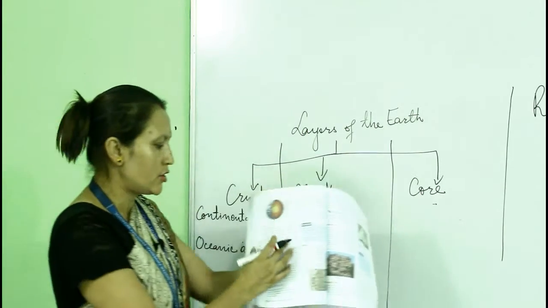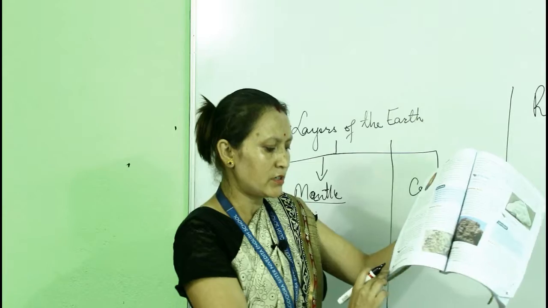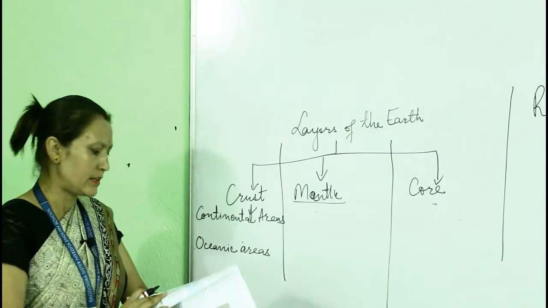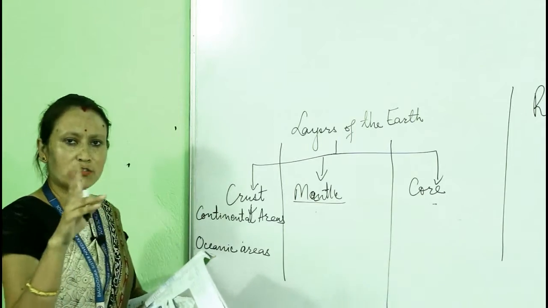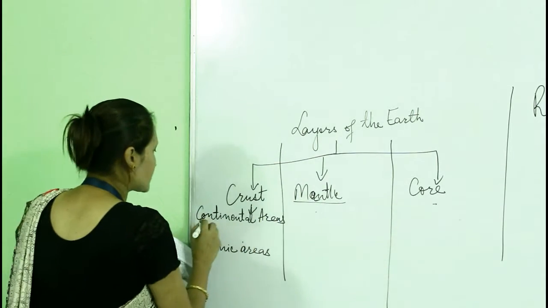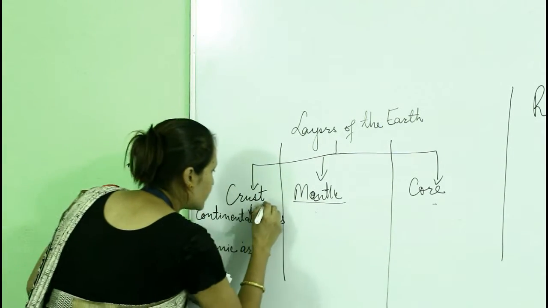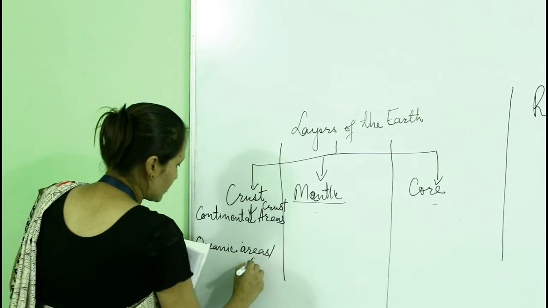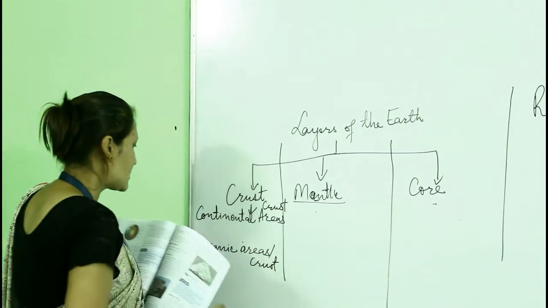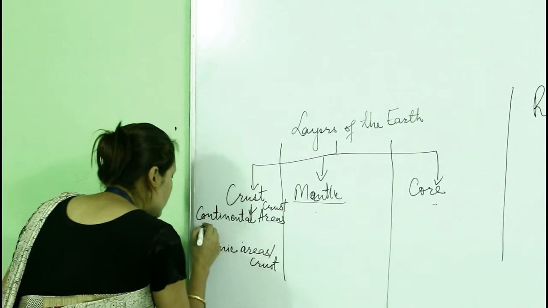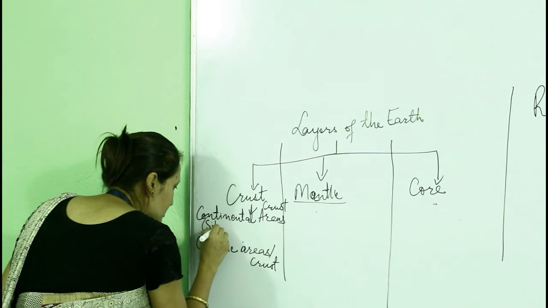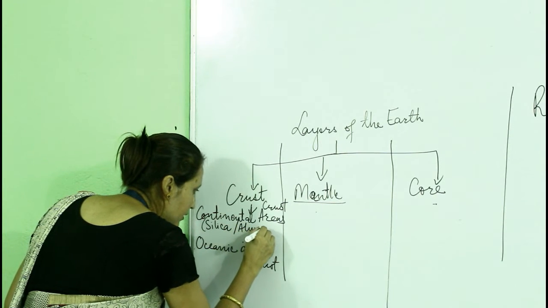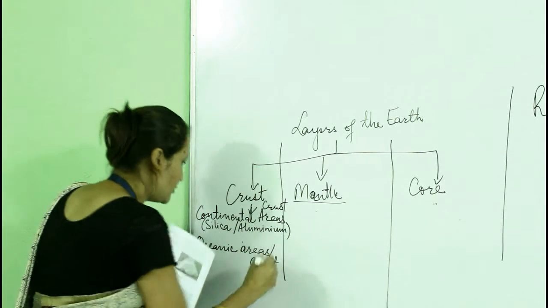It is here in your book, page number 140. It is the uppermost layer of the earth and it is divided into two parts: continental areas or continental crust, and oceanic areas or oceanic crust. And this continental crust consists of silica and aluminium.